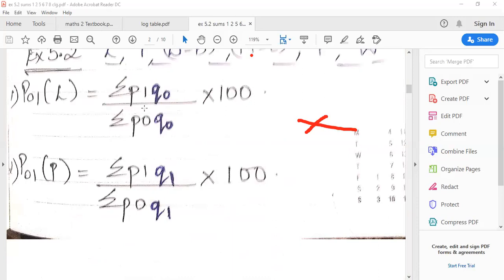So what are the 4 different columns? Number 1, P1 Q0. Okay, this one upon P0 Q0. Not upon, that means the second column. Third column P1 Q1 and the fourth column P0 Q1. So I repeat it again. Understood what are the 4 columns? P1 Q0, P0 Q0, P1 Q1, P0 Q1. So these are the 4 columns that you will prepare in the sums. Okay, so moving forward, I'm coming to the sums.